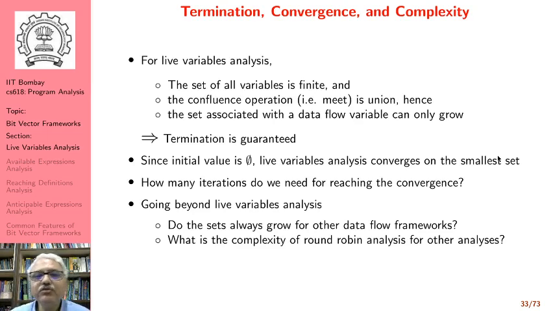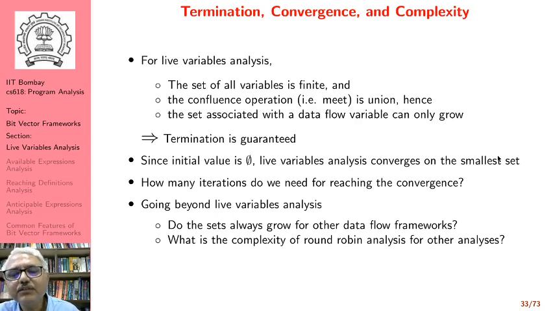But we don't want to study only live variables analysis in this course. We have to be able to go beyond live variables analysis. So we have to ask questions such as, do the sets always grow for other data flow frameworks? The answer is no. For some data flow frameworks, the sets actually shrink. How do we answer similar questions for those data flow frameworks? We'll try to answer those questions in the context of those data flow frameworks, and then we will generalize these observations.